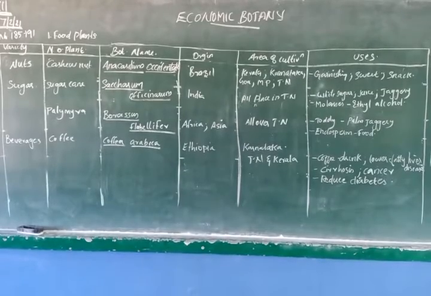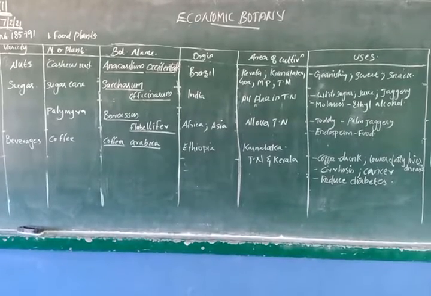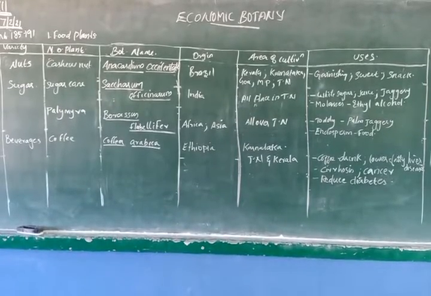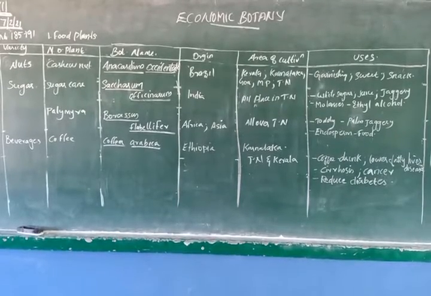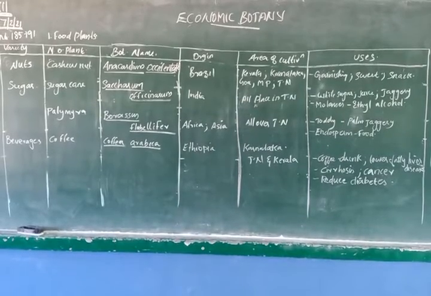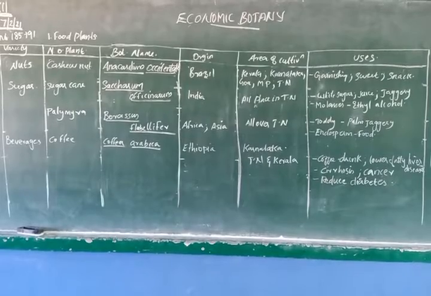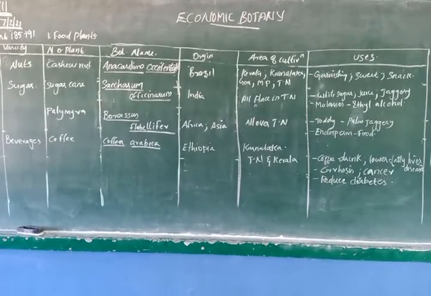Okay. Then also we will use the molasses for the ethyl alcohol production. You know, molasses, ethyl alcohol production, chemistry use. Okay, so that's about sugarcane. Saccharum officinarum. It originated in India and is grown in all places in Tamil Nadu except Kanyakumari and Nilgiris. It is used for the production of white sugar, jaggery, and the molasses is used in ethyl alcohol production. We also use them as a juice.